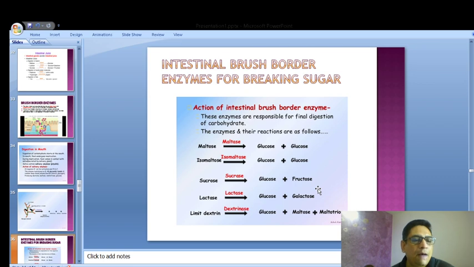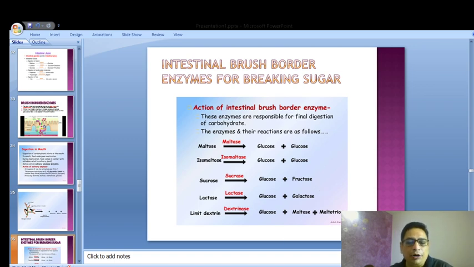Next, intestinal brush border enzymes. Maltose is broken down by maltase into glucose and glucose. Isomaltose by the enzyme isomaltase is broken into glucose and glucose. That is 2 molecules of glucose. Sucrose under the action of sucrase, which is again a brush border enzyme, breaks down into glucose and fructose. Lactose is broken down by lactase into glucose and galactose. So lactose forms glucose and galactose under the action of lactase. And limit dextrin.